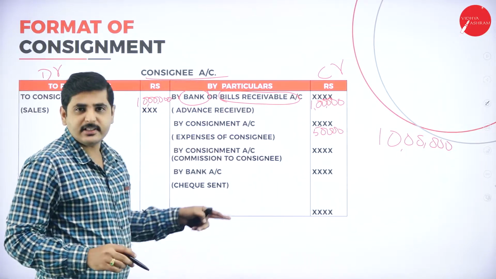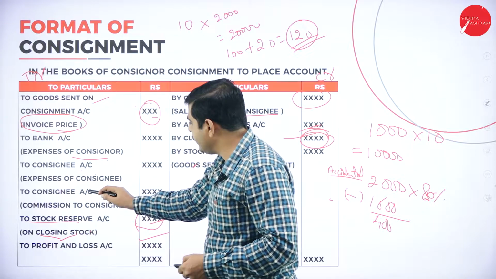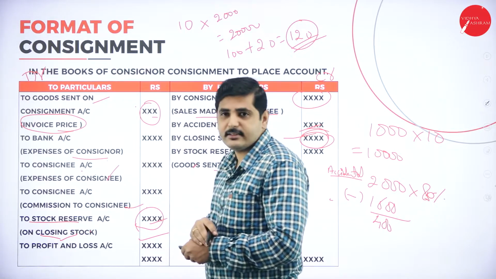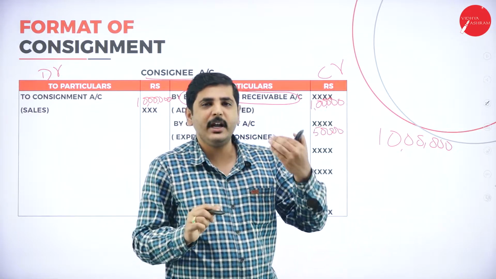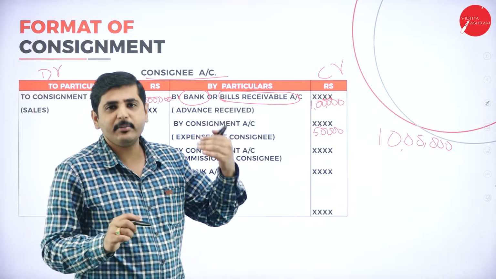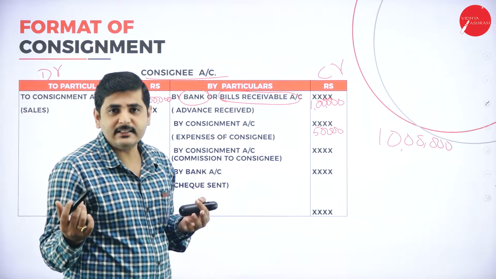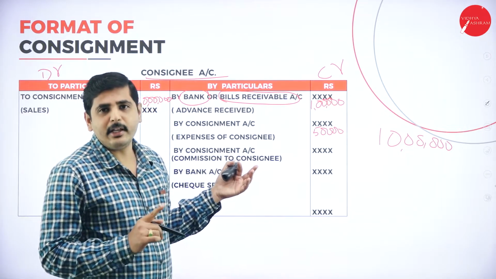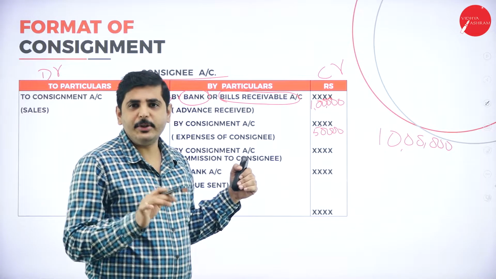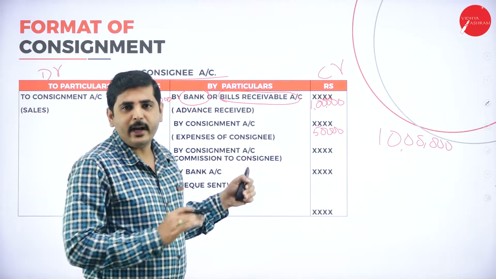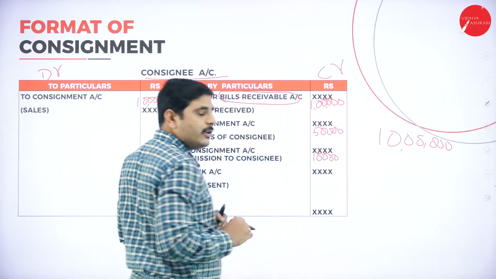Next one, his expenses. Already we have discussed here. So consignee's expenses. Whatever amount we got in consignee expenses, we write to the consignee account. The commission made by the consignee, the same amount we will write here. For example, he may have paid salary, advertisement, sales commission, freight charges, octroi taxes to the government. All the expenses are made by the consignee, because he is not the owner, as I am reminding you. He is not the owner of the asset. He just receives commission. So any expenses made by him will be paid by the consignor only. That's why he will deduct, let's assume, 10,000 rupees as his expenses while selling the goods.